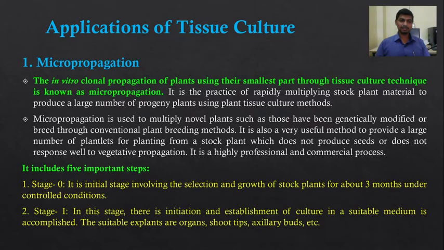Next to this is stage first. In this stage, initiation and establishment of culture in a suitable medium is accomplished. Here the culture is carried out by using the smallest part of that stock plant, where in stage first there is initiation and establishment of culture in a suitable medium. A suitable explant such as organs, shoot tips, auxiliary buds, etc. is used. So in stage first, the suitable explant is cultured on a nutrient medium, where the culture is established in this stage.